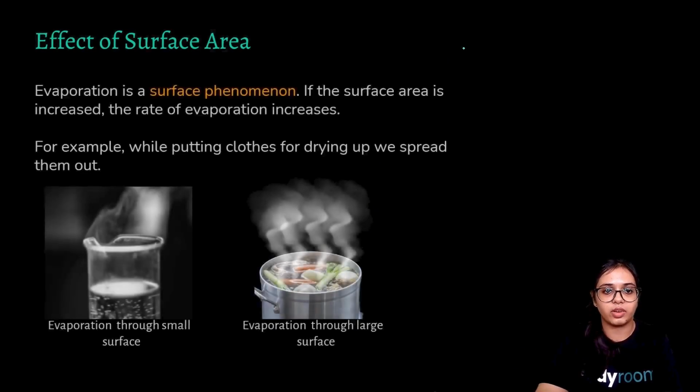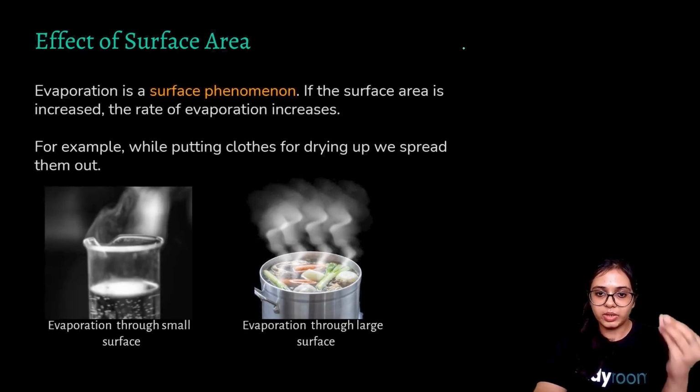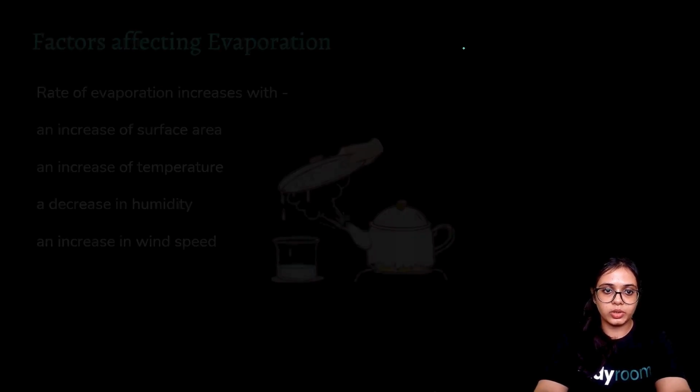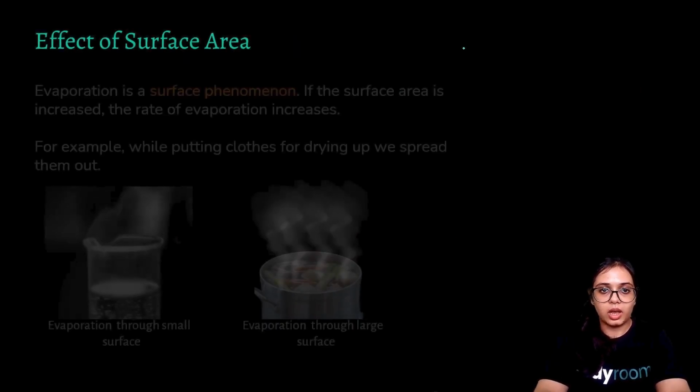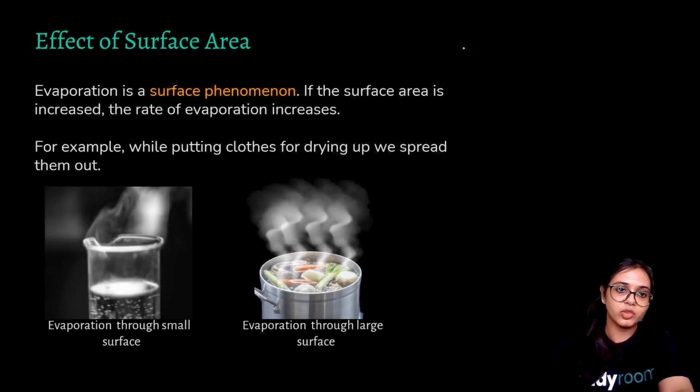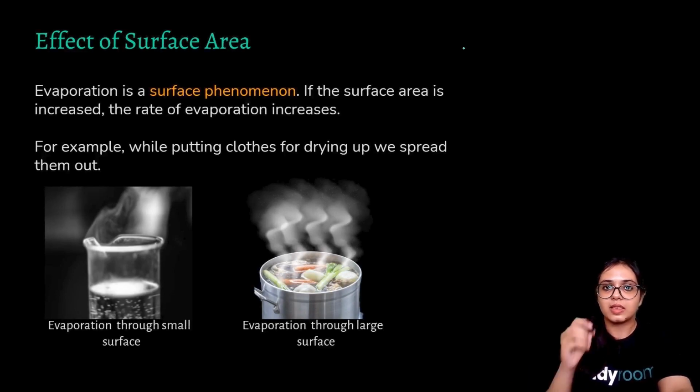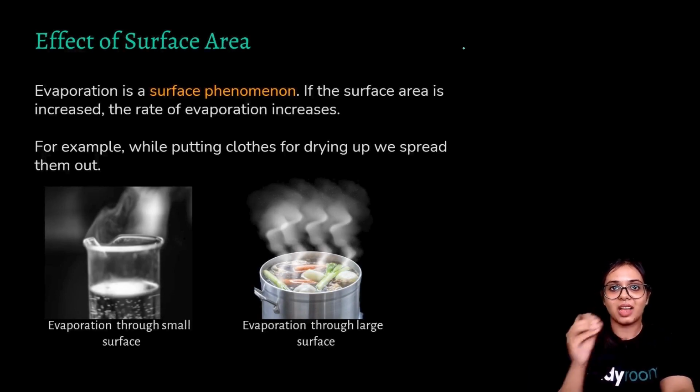Effect of surface area. We'll now be learning about what I have already told you here, and how all these factors affect evaporation. Evaporation is a surface phenomenon, like I told you. So if the surface area is increased, the rate of evaporation increases. Same as I told you in that beaker and cup experiment, because the surface area of the beaker is high, so water will evaporate more swiftly.